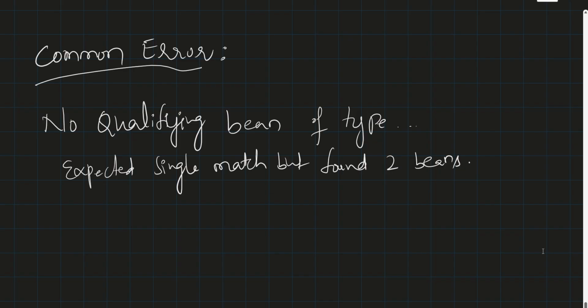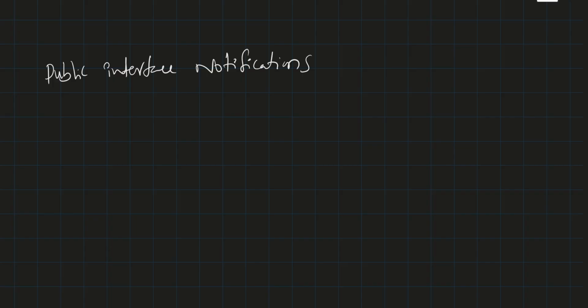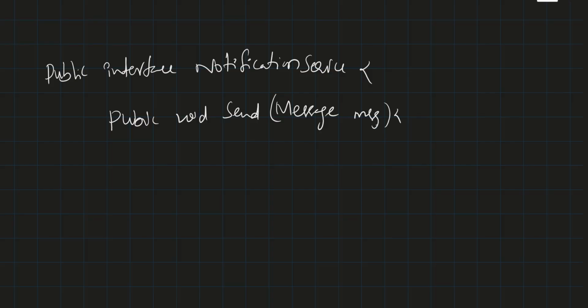Let us assume we have an interface, NotificationService. NotificationService has one abstract method, public void send, which expects a message as the parameter, and as it is abstract, it has no body. Okay, this is the one interface.